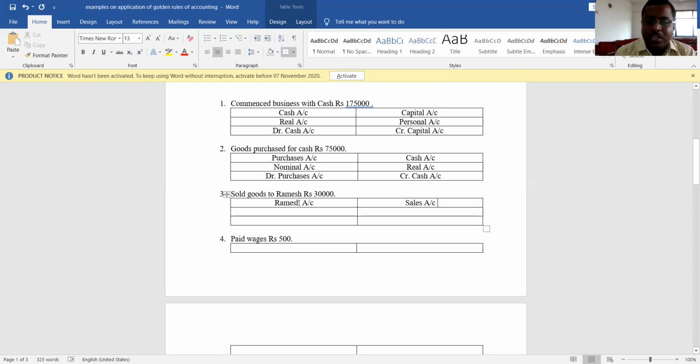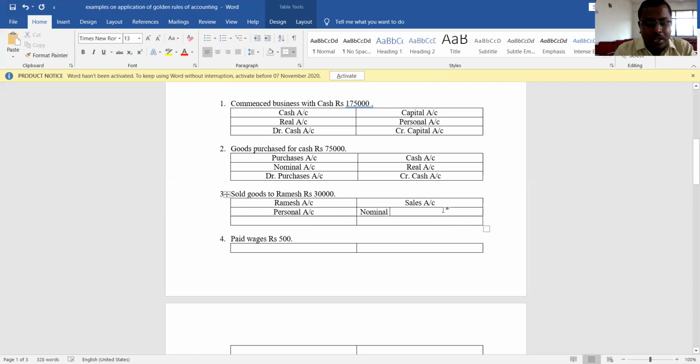Since it is a credit transaction, here cash account will not come. That person's account will come. So Ramesh account is one account and sales account is another account. Ramesh account is which account? Ramesh account is a personal account, because Ramesh is a person. Understood? Sales account is which account? Sales account is a nominal account.